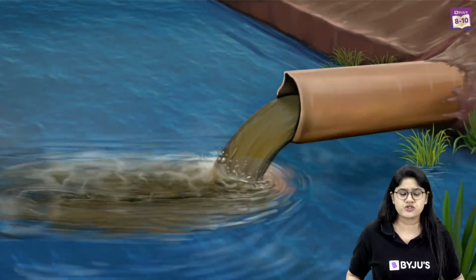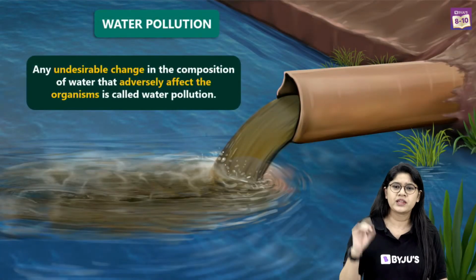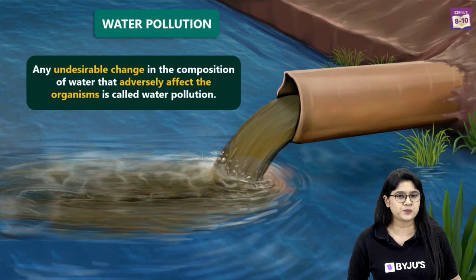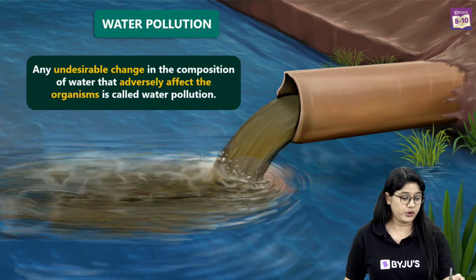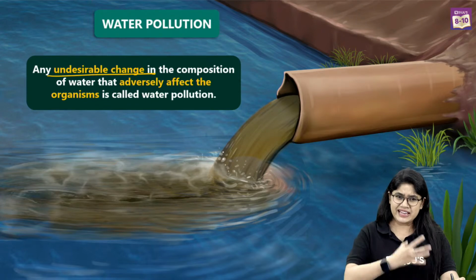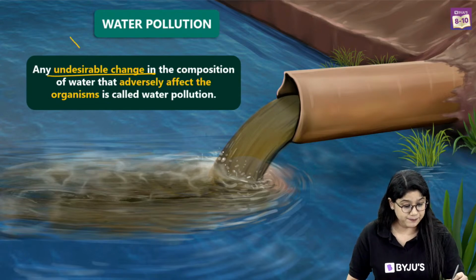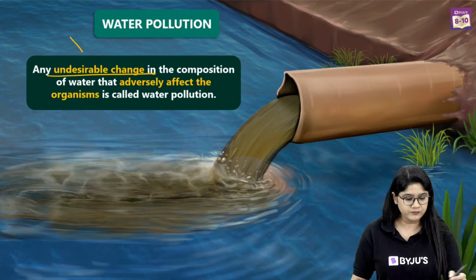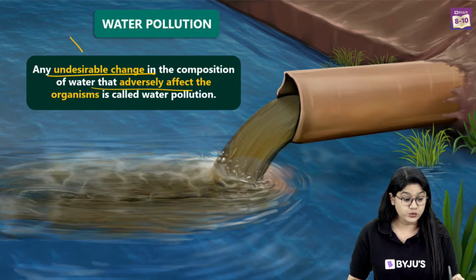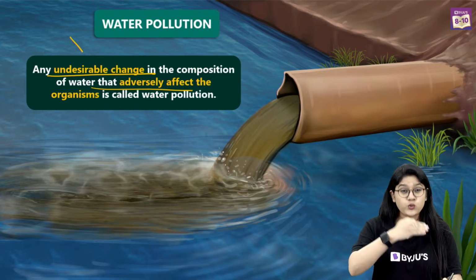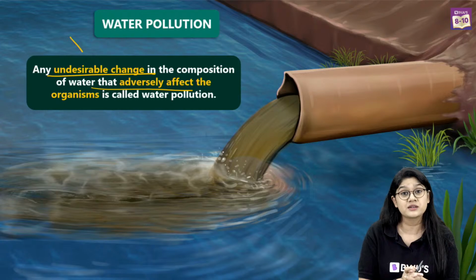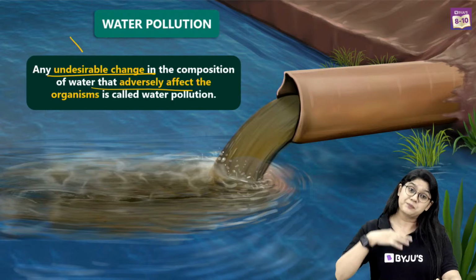So, what is water pollution? According to you, what is water pollution? Write in the comment section below. Okay, right? It is any undesirable change in the composition of the water, which of course has a very adverse effect on the various organisms that are living in the water or that depend on the water.